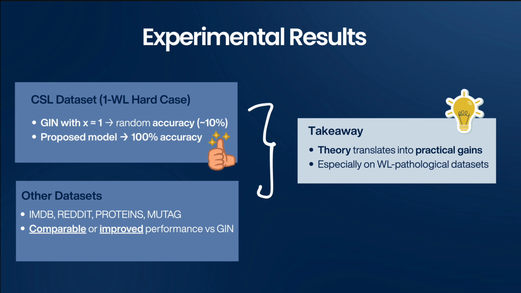To validate the theory, the authors evaluate the model on the CSL dataset, which is specifically designed to defeat 1-WL. So, a standard GIN with constant input achieves random accuracy around 10%, but with the proposed modification, accuracy reaches 100%. On other benchmarks like IMDB, Reddit, Proteins, and MUTAG, performance is comparable or maybe slightly improved relative to GIN. So the theoretical gain is not just formal, but it produces measurable improvements, especially on WL pathological datasets.